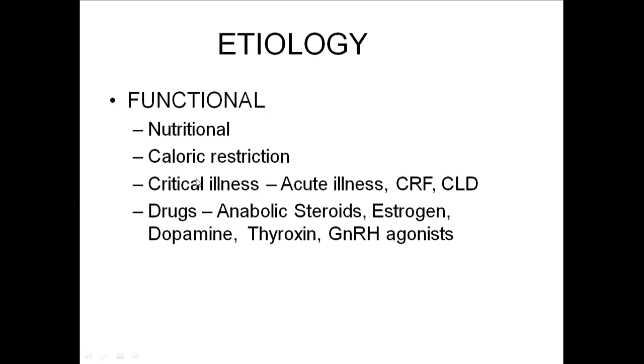In some conditions like critical illness, critically ill patients who are admitted to the ICU because of acute illnesses, chronic renal failure or CLD, there is suppression of the hypothalamic pituitary axis because of the critical illness, and hypopituitarism is seen. And some drugs like anabolic steroids, estrogen, dopamine, and GnRH agonist administration can also cause hypopituitarism.